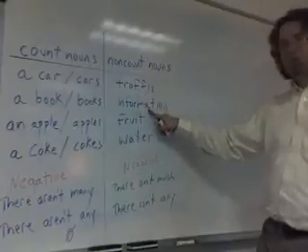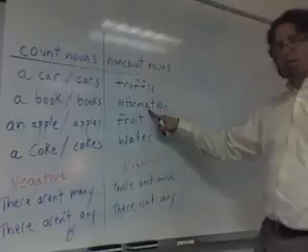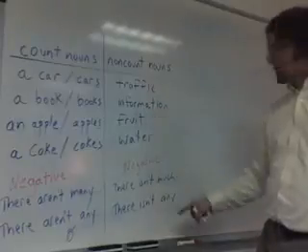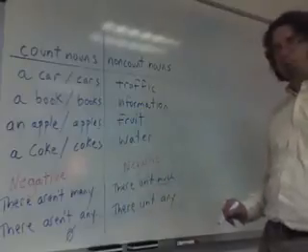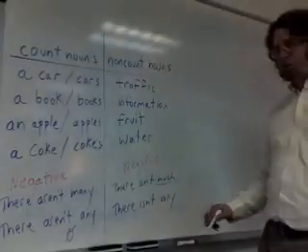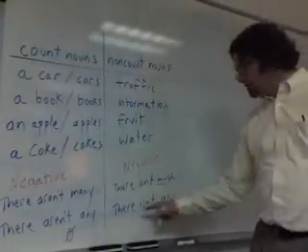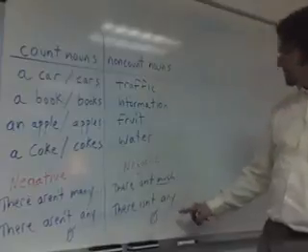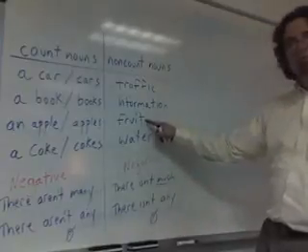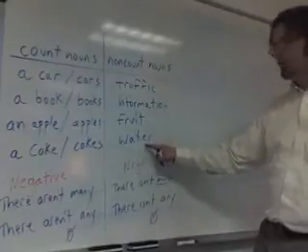There isn't much information. That's a small amount of information, saying there isn't much. To show 0, then you say there isn't any. There isn't any fruit. There isn't any water.